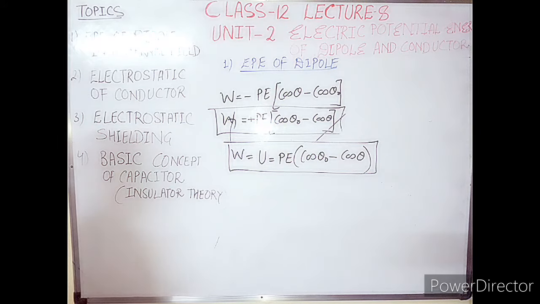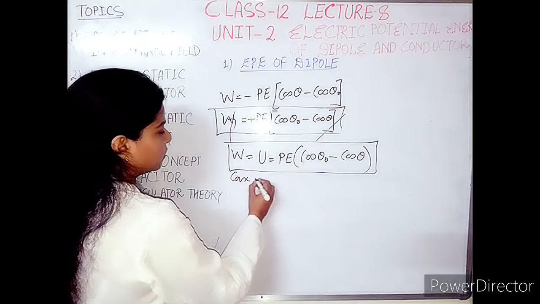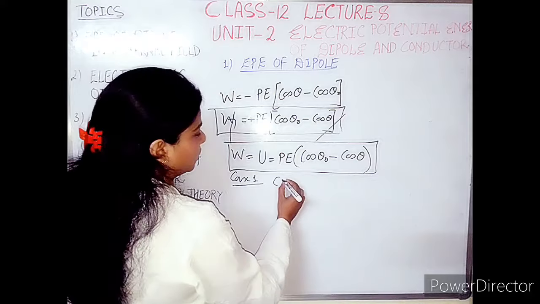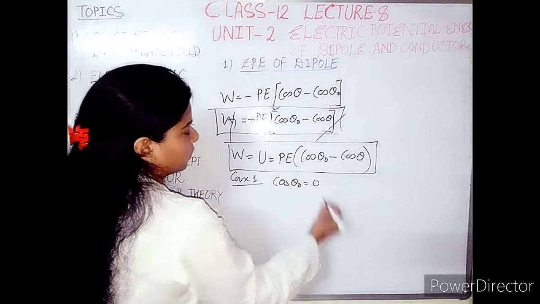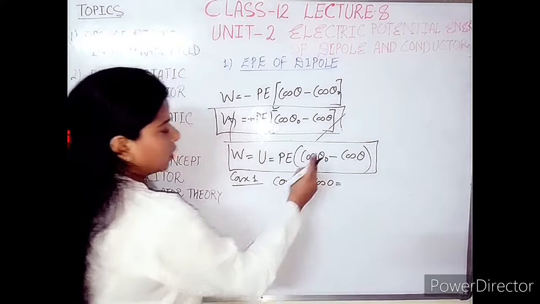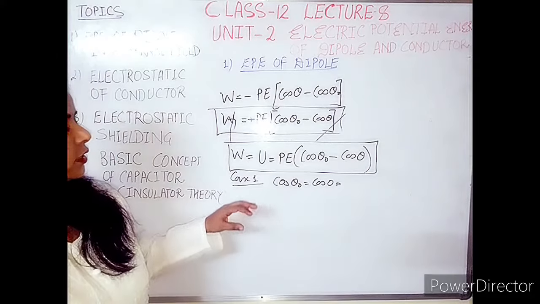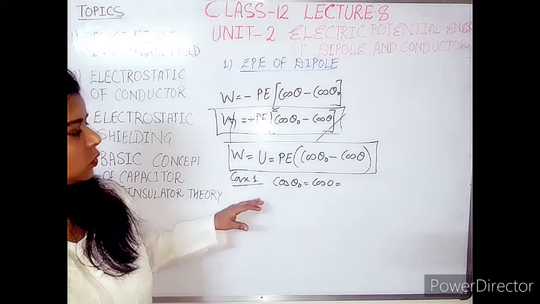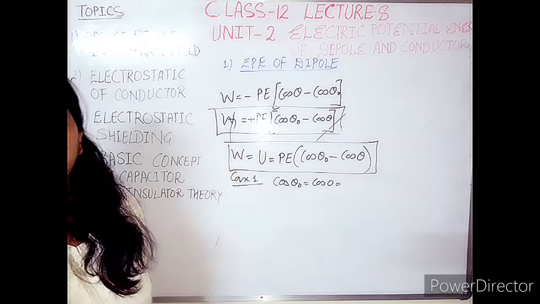Afterward, what will we do? We will take the cases. Case number 1: if cos theta naught is equal to cos 0, it means the dipole is entering into the field parallel to it, so the dipole moment is parallel to the field.